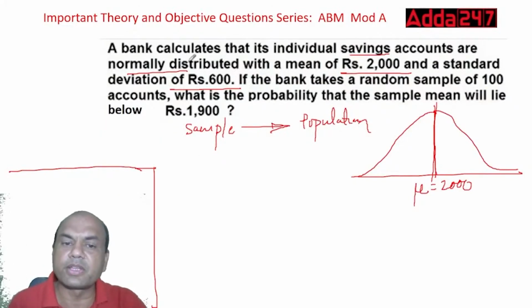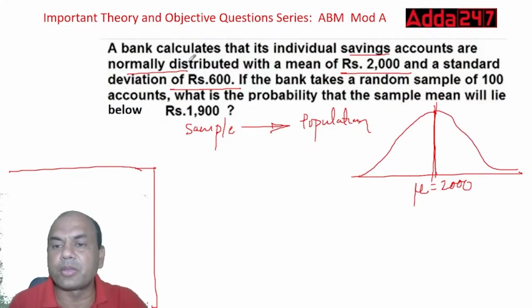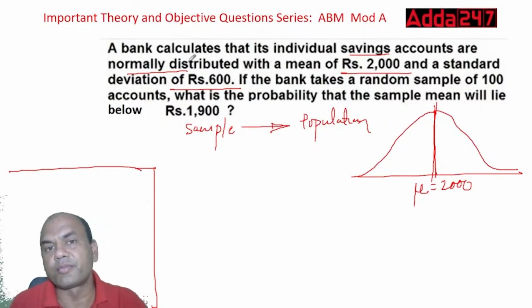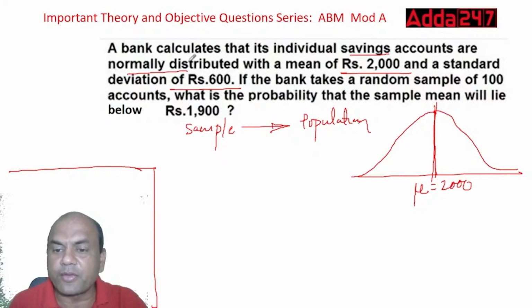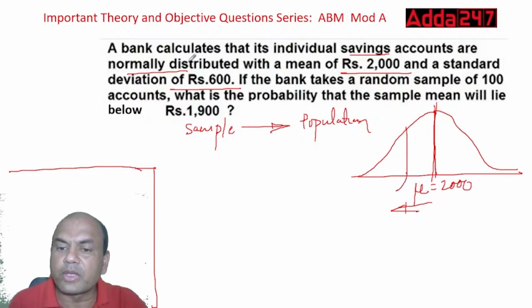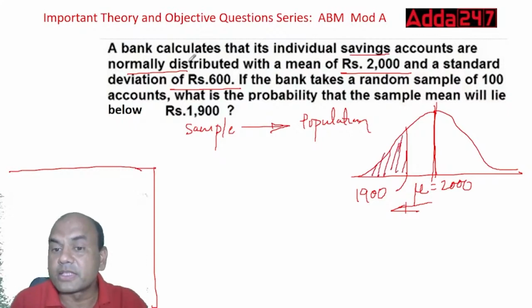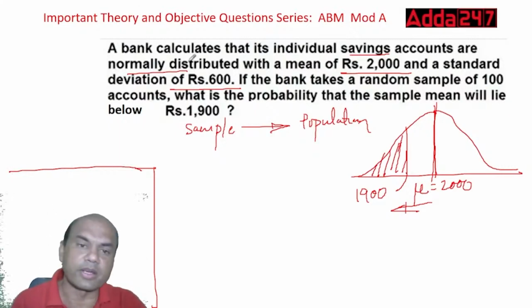Second part, what have they given? They have asked the probability that the sample mean will lie below 1900. So what do you mean by below 1900? Look at this. This is mu, 2000. On the left side, values will always be less than 2000. So 1900 will lie somewhere over here. We want below 1900, so we want this area below 1900. This is the basic answer we require. This area we require.